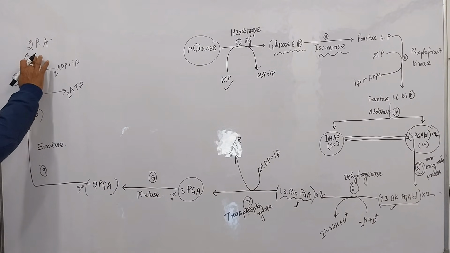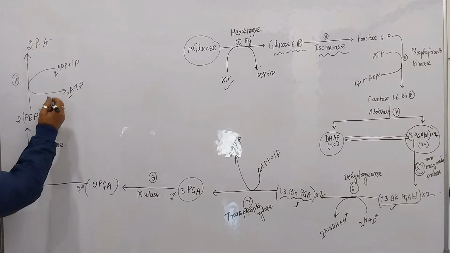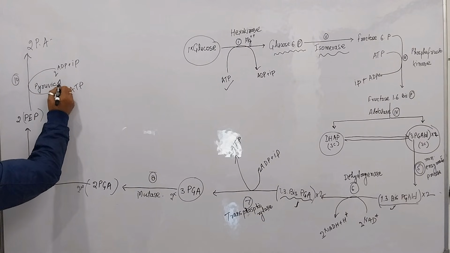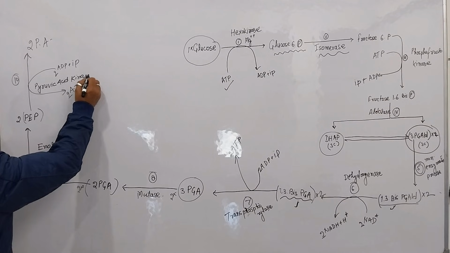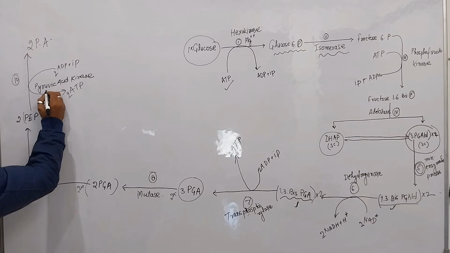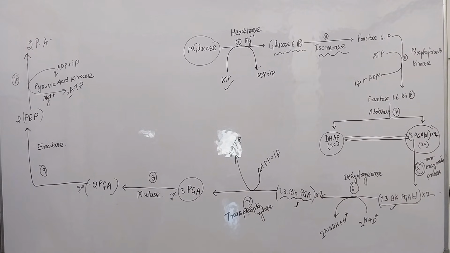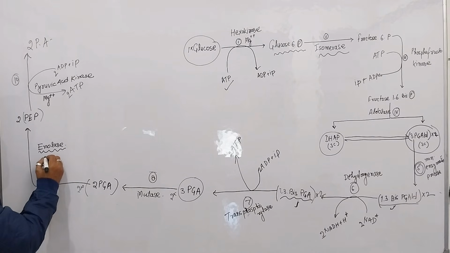Here the last product is pyruvic acid, so we can say pyruvic acid kinase enzyme. This enzyme works in the presence of magnesium ion. Okay, guys, just see, enolase enzyme is activated in the presence of magnesium ion and manganese ion.